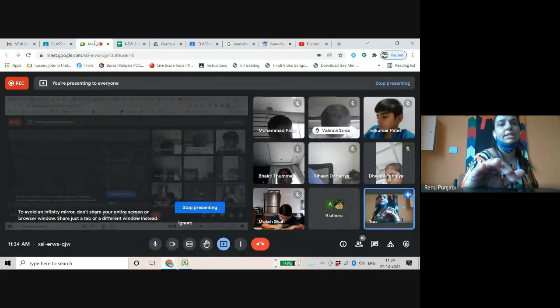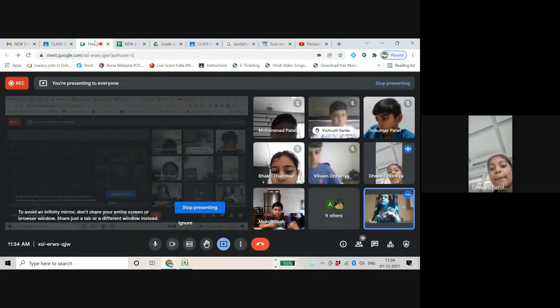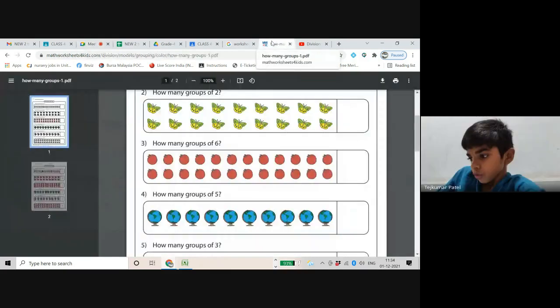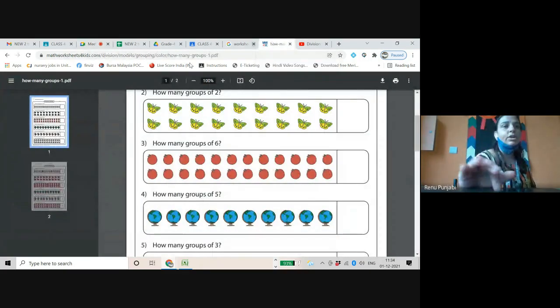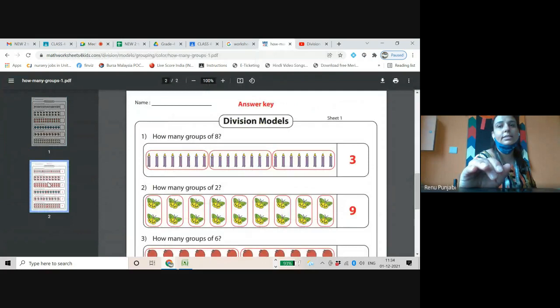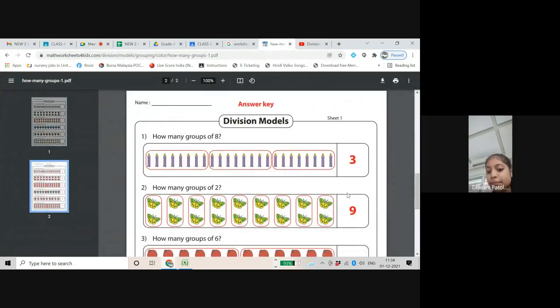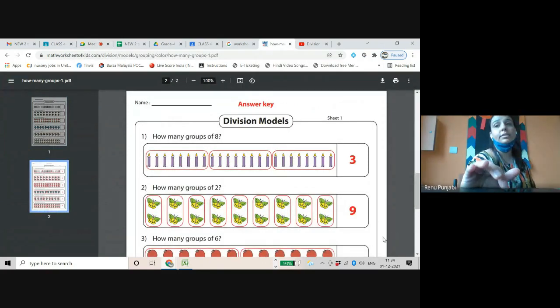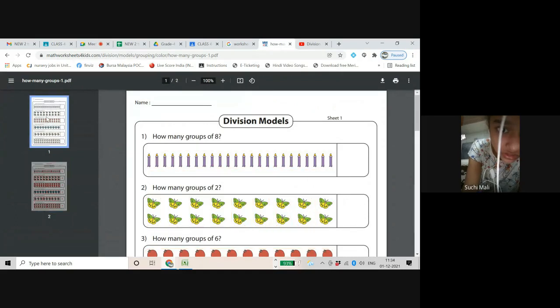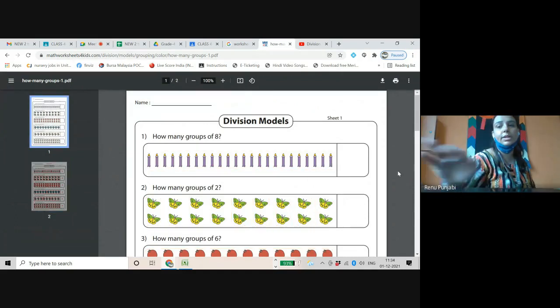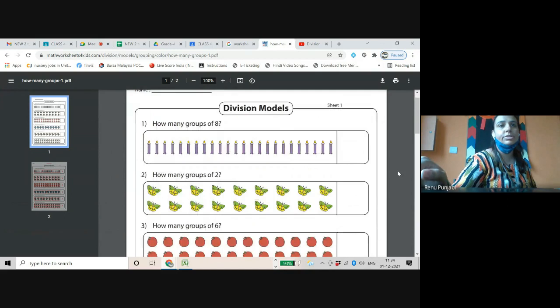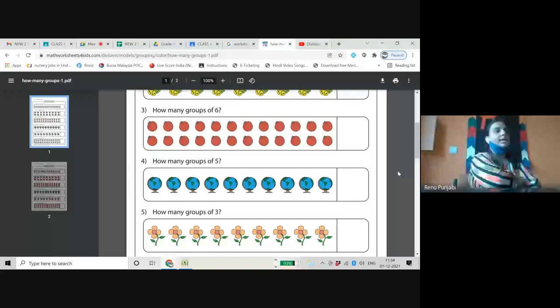The students who are sitting online, is there any problem to any child? No, ma'am. Are you all drawing and then grouping them like this? Yes. Ma'am, I am on the third. Who is on the third? Okay, let me move on to the third. I will show you on the screen now. Third, fourth, and fifth. How many groups of three?